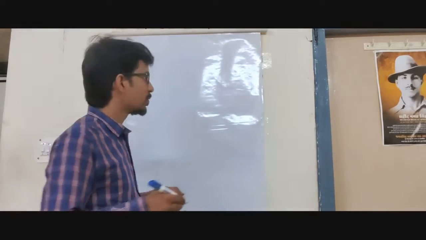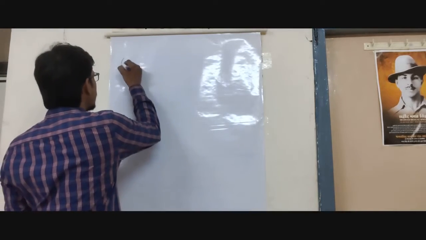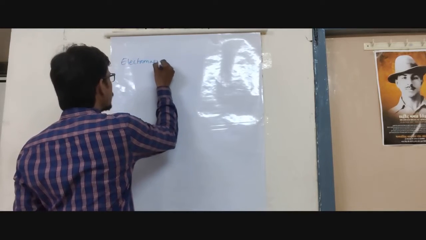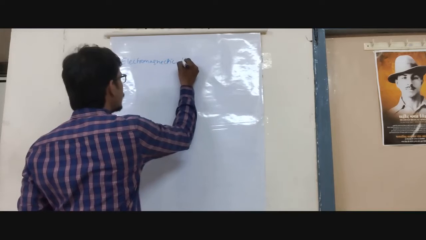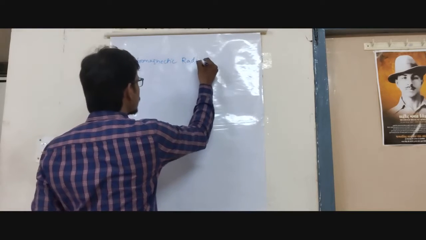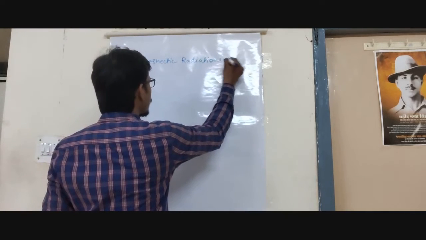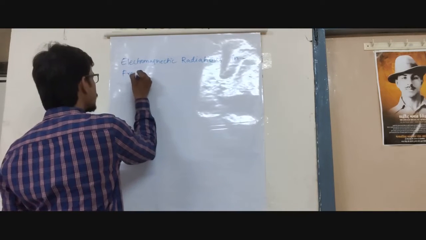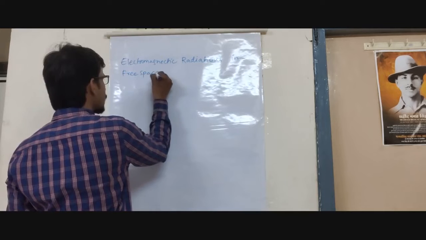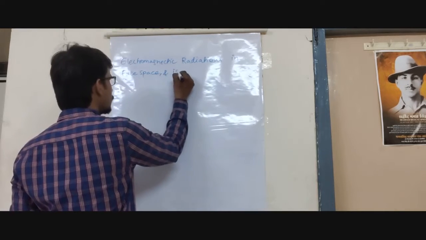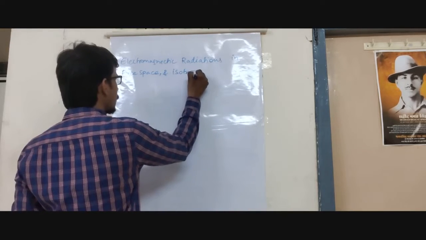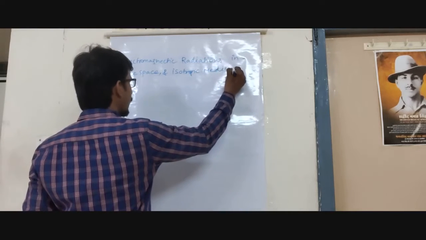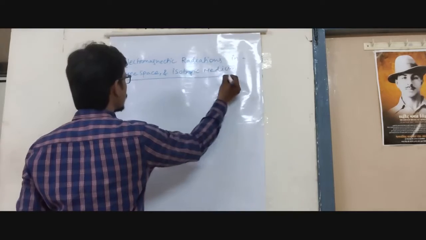So an introduction also we will try to discuss: electromagnetic radiations in free space and isotropic medium. And dielectrics also; I will try to explain the dielectric also.